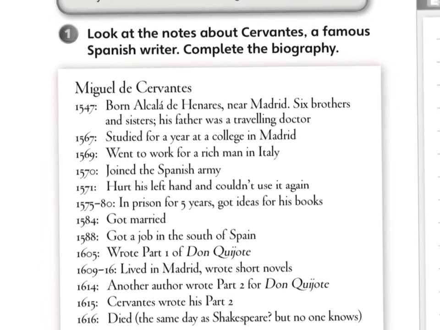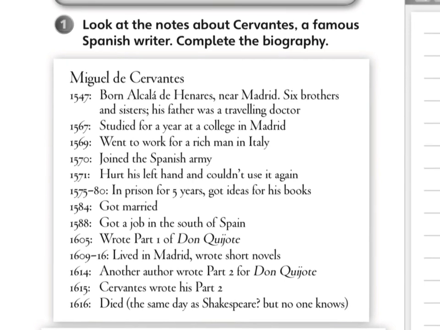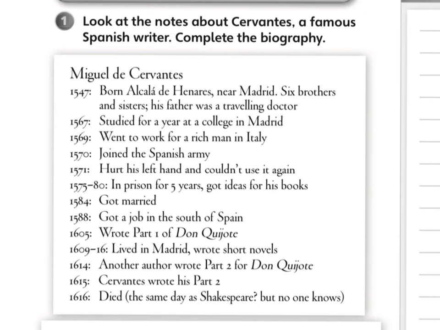It says, look at the notes about Cervantes, a famous Spanish writer. Complete the biography. Miguel de Cervantes, 1547, born Alcalá de Henares near Madrid. 6 brothers and sisters. His father was a traveling doctor. 1567, studied for a year at college in Madrid. 1569, went to work for a rich man in Italy. 1570, joined the Spanish army. 1571, hurt his left hand and couldn't use it again.